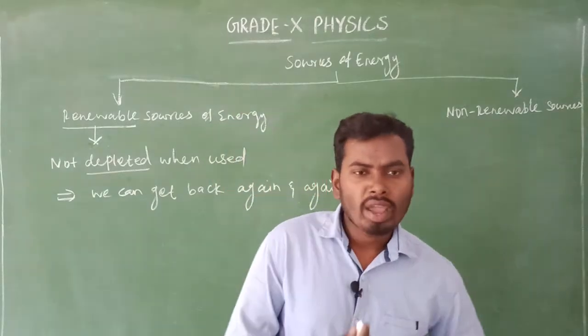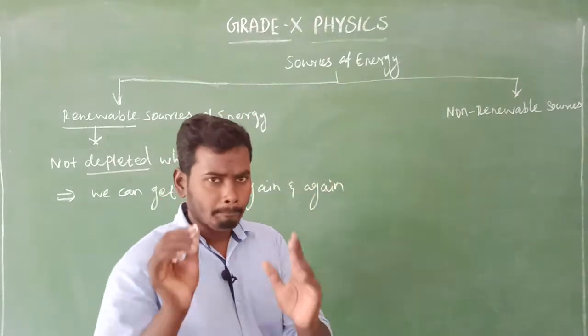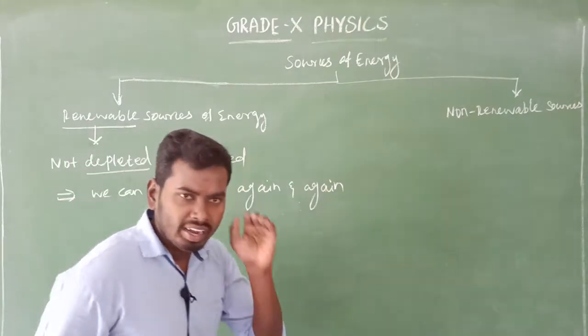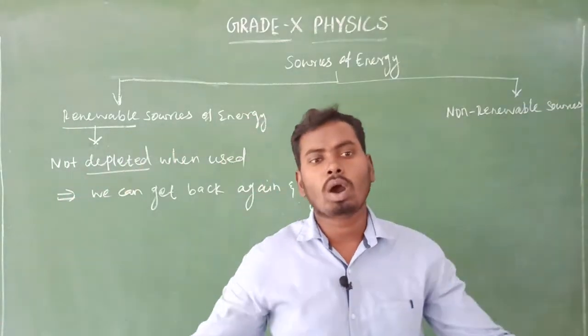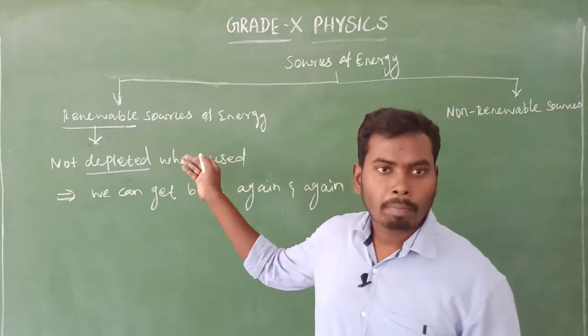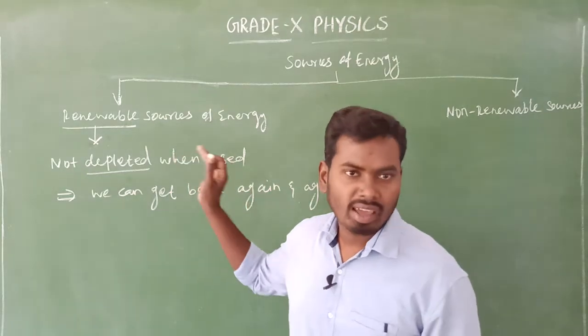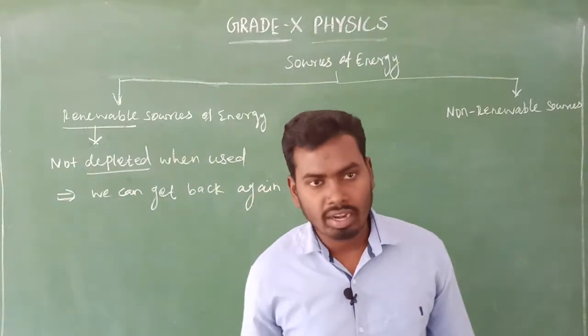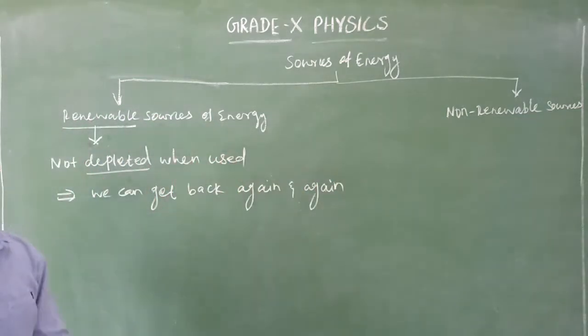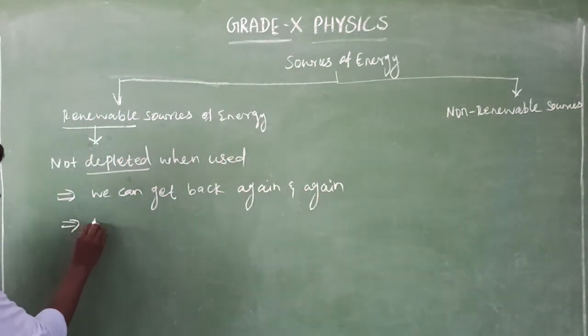Why, sir? Why can we get it back again and again? Because the renewable source of energy is available on Earth in unlimited quantity. They supply us unlimited quantity. That is the reason why we can get back again and again.